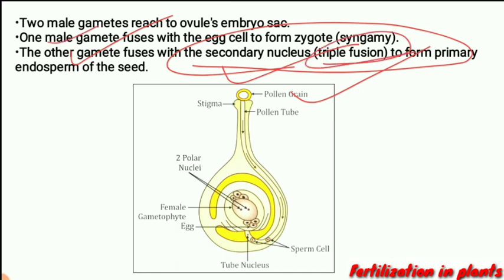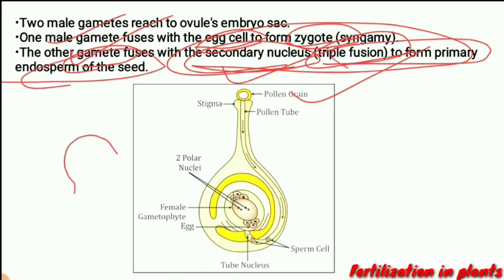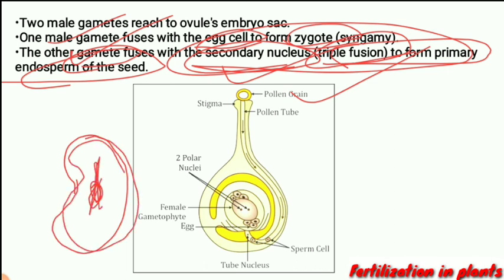So when one male gamete fuses with the egg cell, it forms a zygote. When the other male gamete fuses with the secondary nucleus, which you can see here, it forms the endosperm. This surrounding area is the seed coat, and inside it an embryo is there. The embryo is formed when the male gamete fuses with the egg cell, and when the male gamete fuses with the secondary nucleus, this outer structure is formed.